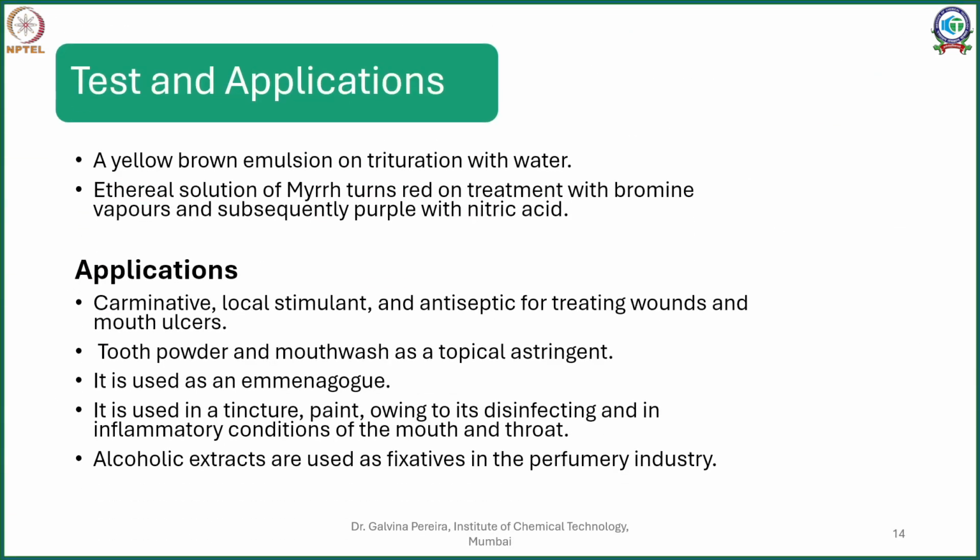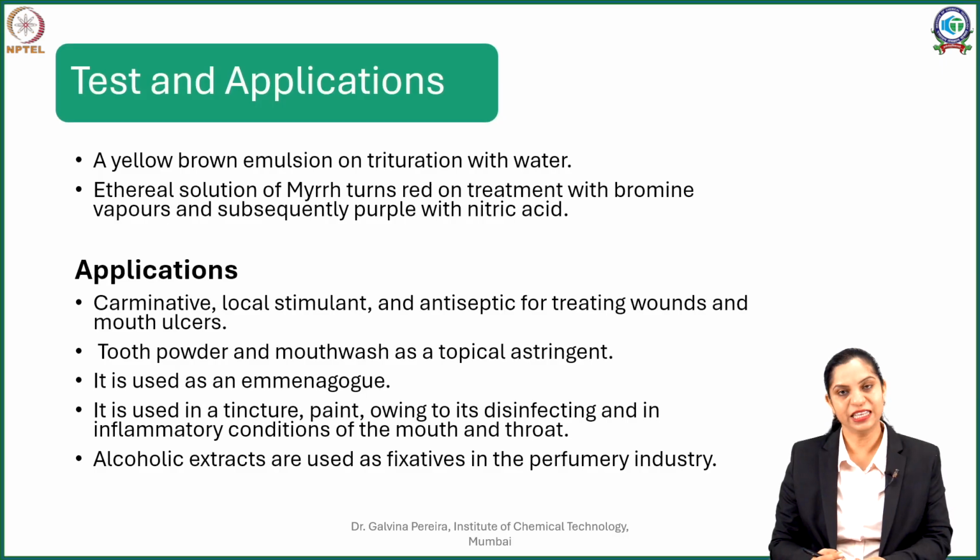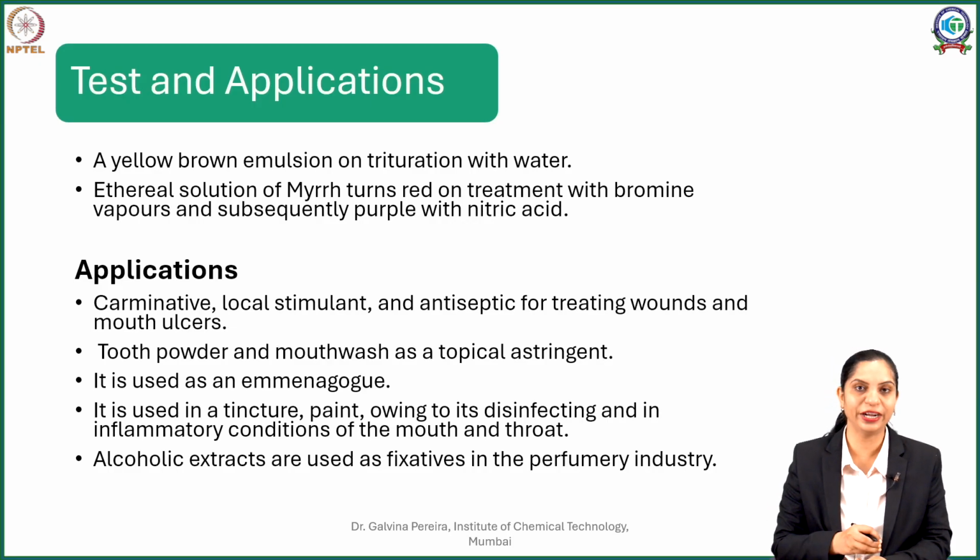Now coming to the tests, you can assess whether the drug of commerce given to you is myrrh or not. The first thing is it is an oleogum resin, so the moment you triturate that with water, you should get an emulsion. But as compared to your asafoetida or your gugul, myrrh being more reddish brown in nature, gradually the color fades, and as you emulsify, you should get a yellow brown emulsion.